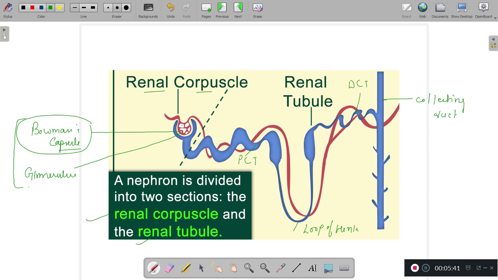Now, the mechanism of urine formation has ultrafiltration, here you can write the first step, and the second step in terms of reabsorption, selective reabsorption.